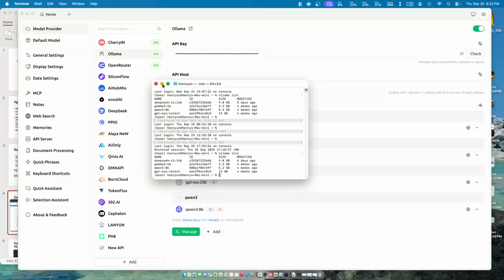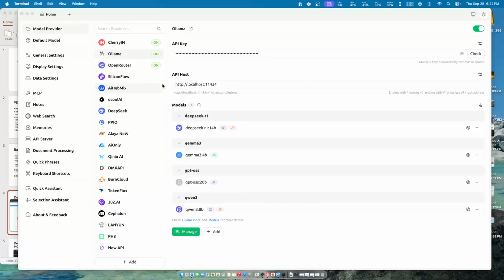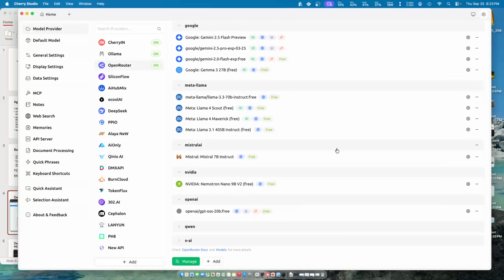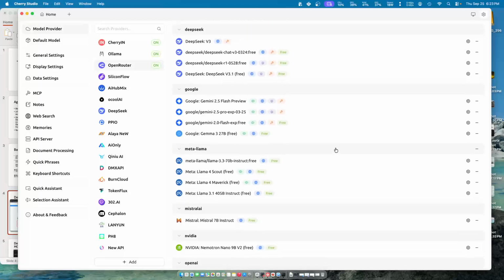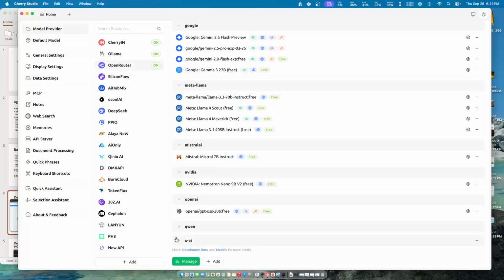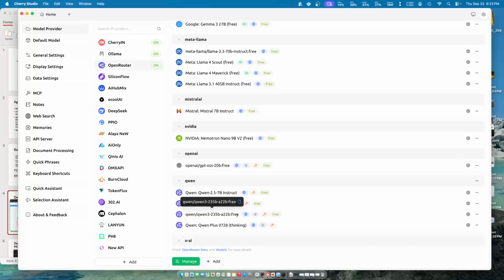Okay, so if you want, you can also use Ollama, your local LLM, and it really depends on how much memory you have on your computer. And remember, even though you're running Ollama, you need to register with Ollama and get the API key from the portal. Okay, so I decided to use OpenRouter, and among all the OpenRouter free versions, I prefer to use one of them. I think it's called Qwen. Okay, I think it's not showing up here. Sorry, it closed up.